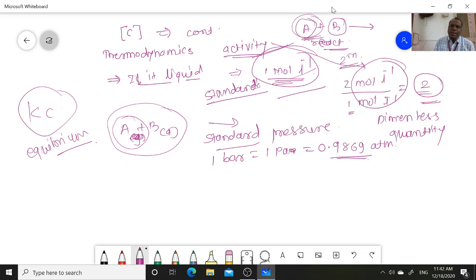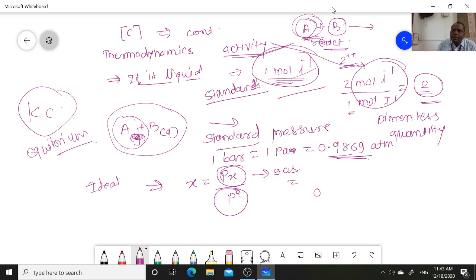That is equal to 0.9869 atmosphere. Then if the ideal mixture contains an ideal gas or any gas with some partial pressure, then the activity is Px divided by P0. Px divided by P0 is what? The partial pressure of that gas divided by the standard pressure. Standard pressure is what? Standard pressure is 0.9869 atmosphere.